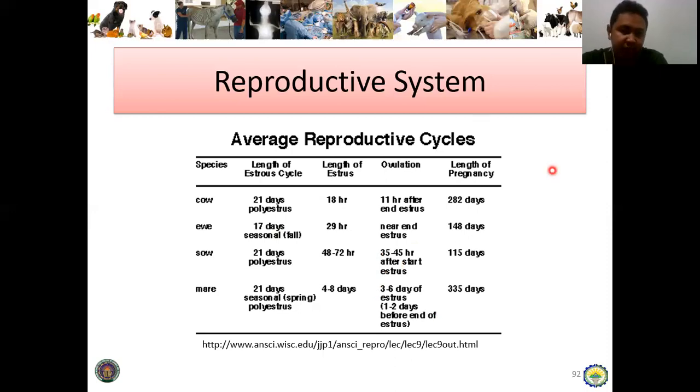And this is the length of the pregnancy. So take note, in the cow it is 282 days, in the ewe 148 days. Actually in goat and sheep, the female sheep, the count is usually 150 days, especially in management. But of course there is a plus or minus, around plus minus 5. For example, in the pig, 115 days. But if some of you are practicing swine management, especially managing the sow, it is 115 days or 114 days plus minus 5. So either 5 days before 114 or 115 days or 5 days after 115 days, you should be ready to watch for the animal giving birth. So that's it.